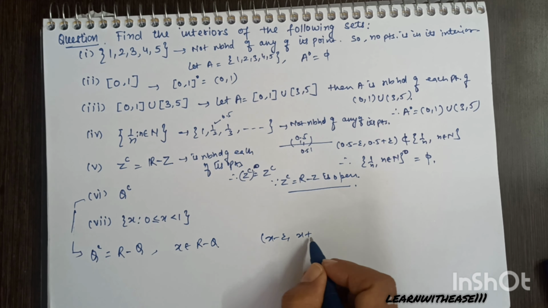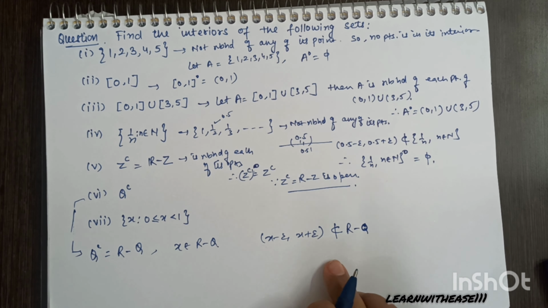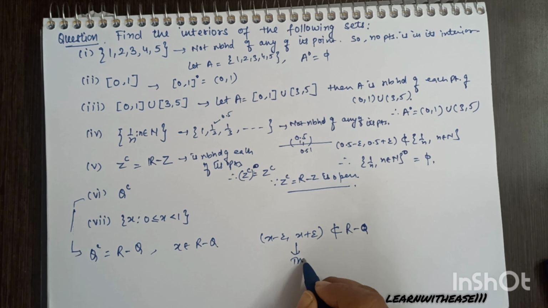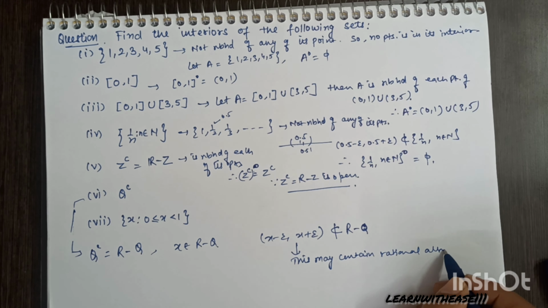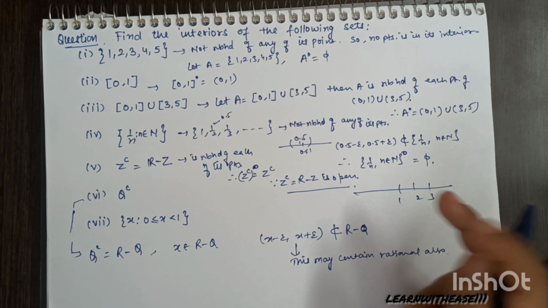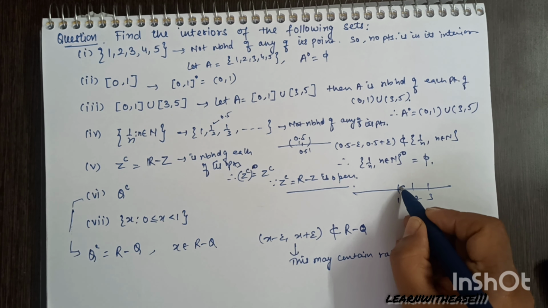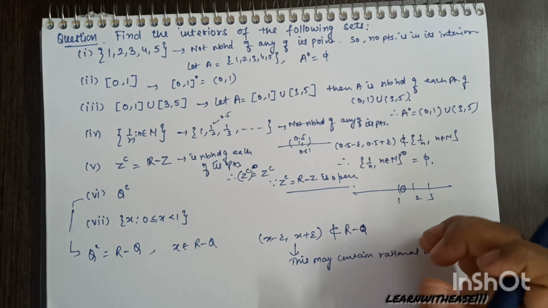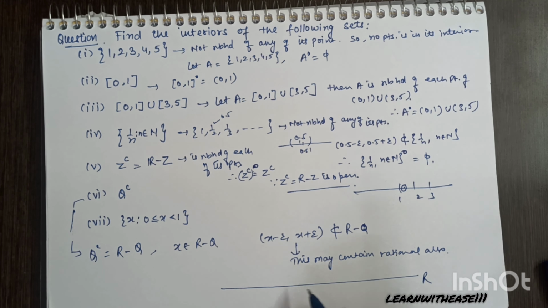Complement of rationals means R minus Q. It contains irrational points. Whenever we take any irrational point, any interval around it may contain many rational numbers also, so this won't be a neighborhood of any of its points. See, there is a difference between non-integer and non-rational. In the non-integer case, whenever I choose any point, I can get a contracted open interval which may not contain any integer.